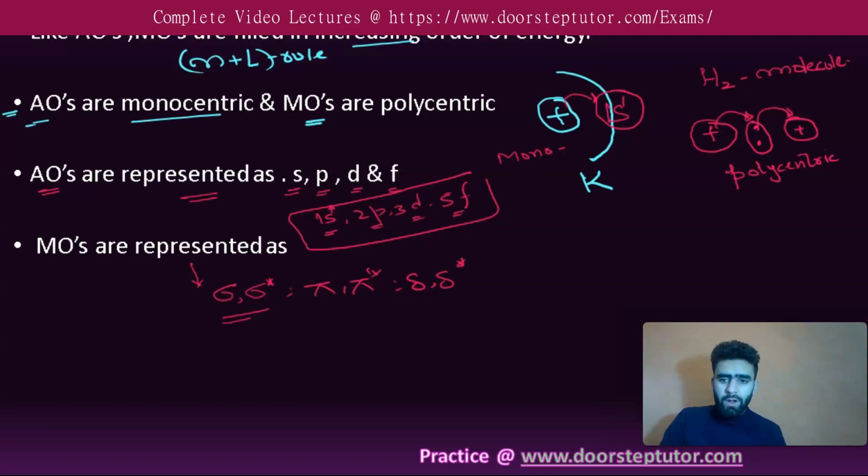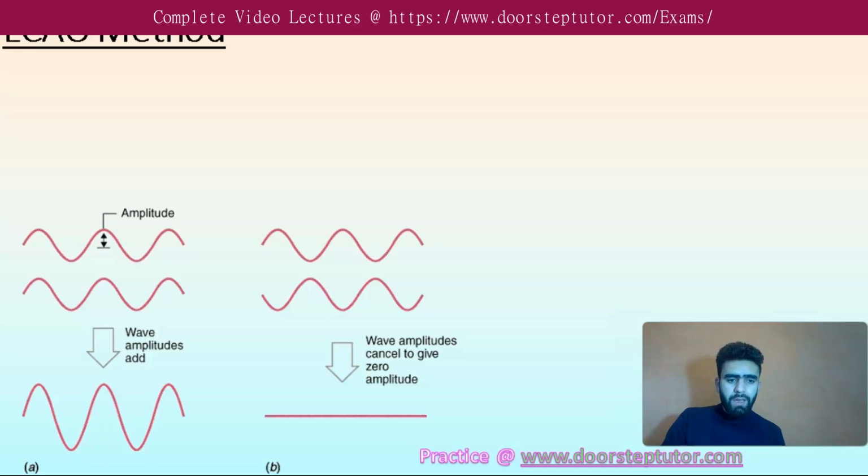Whenever atomic orbitals combine to form molecular orbitals, they combine by the linear combination of atomic orbitals. Since electrons have wave nature, and one of the properties of waves is interference, waves interfere either constructively